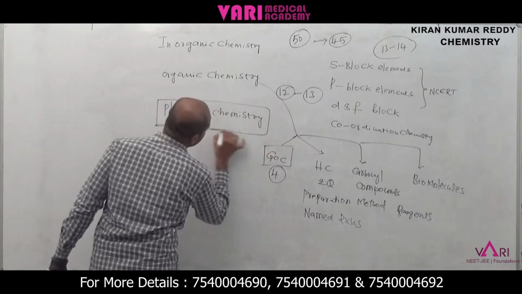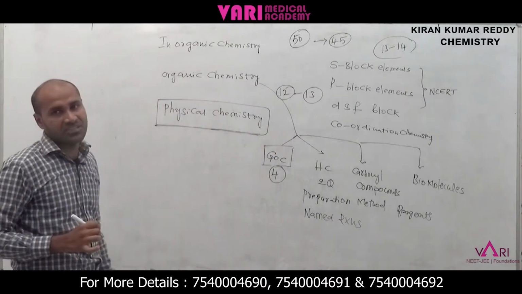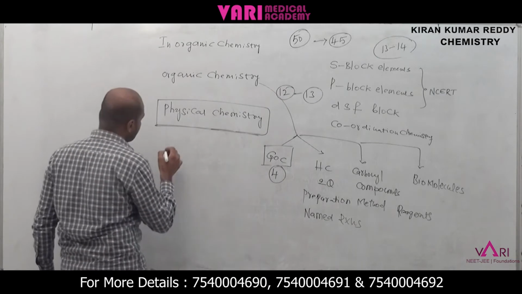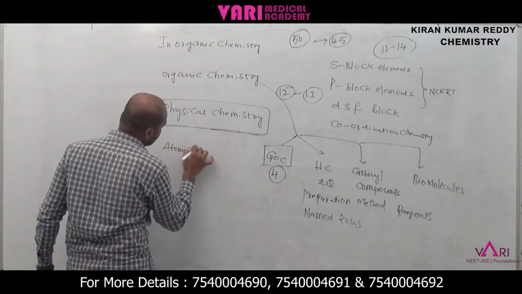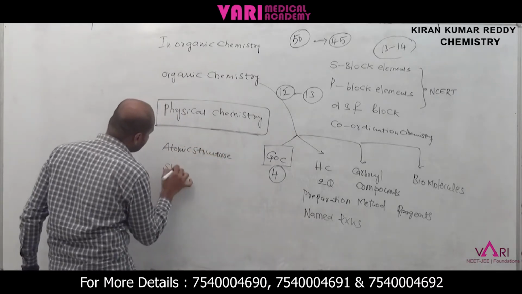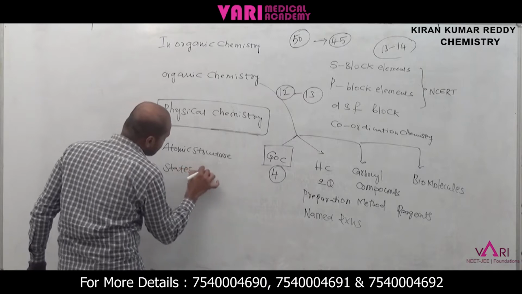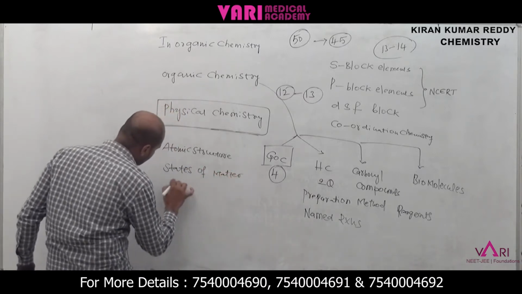Many of the NEET aspirants' drawback is physical chemistry. Actually, in physical chemistry, in first year chemistry, there is atomic structure. Another one is states of matter. Next one, equilibrium.